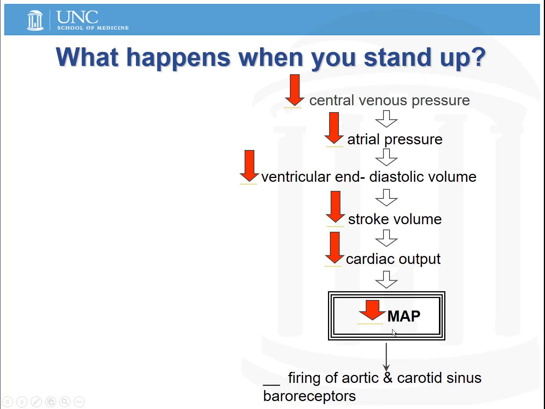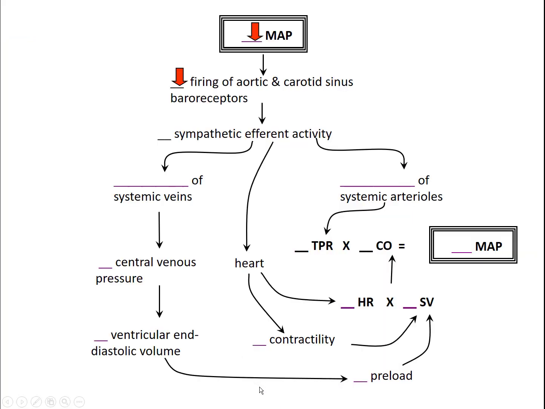So with this decrease in mean arterial pressure, normally the aortic and carotid baroreceptors decrease their firing rate, and this is where that baroreflex kicks in. So this is an overview of that reflex response that happens to correct that drop in mean arterial pressure that happens when we stand up.